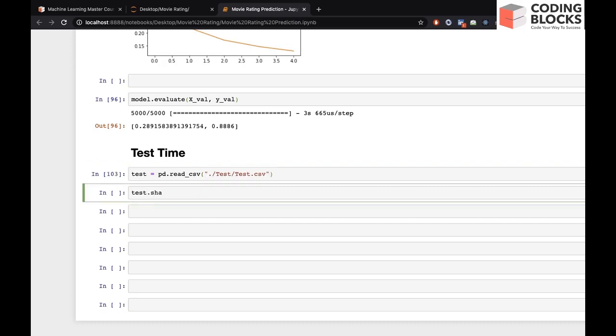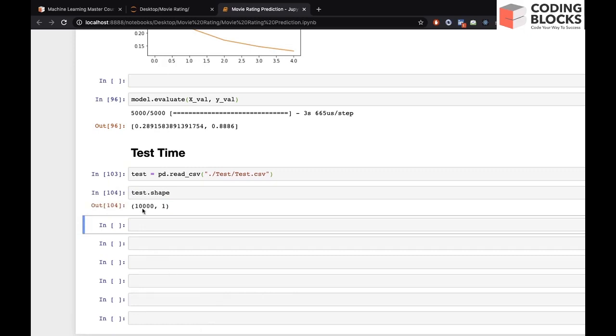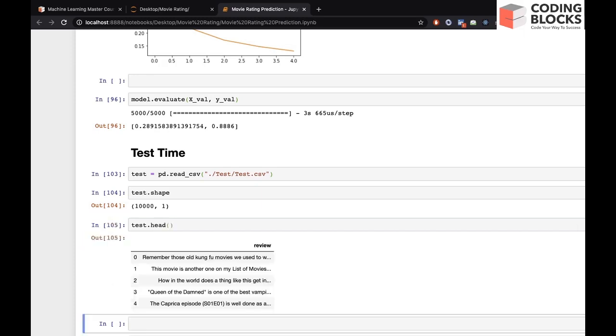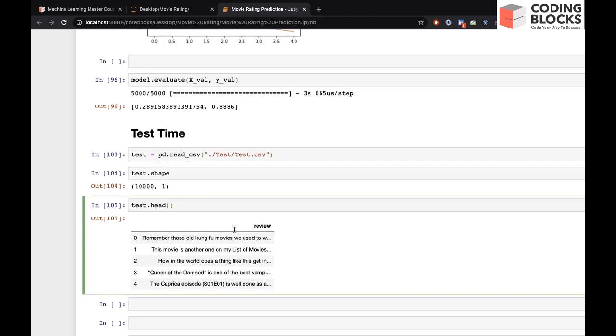If you check the shape of test, you will see 10,000 comma 1, so it means we have 10,000 entries, or you can say 10,000 reviews. And why only one column? Because in this we do not have the label column. If you check the head of test, you will see it does not have the label column.